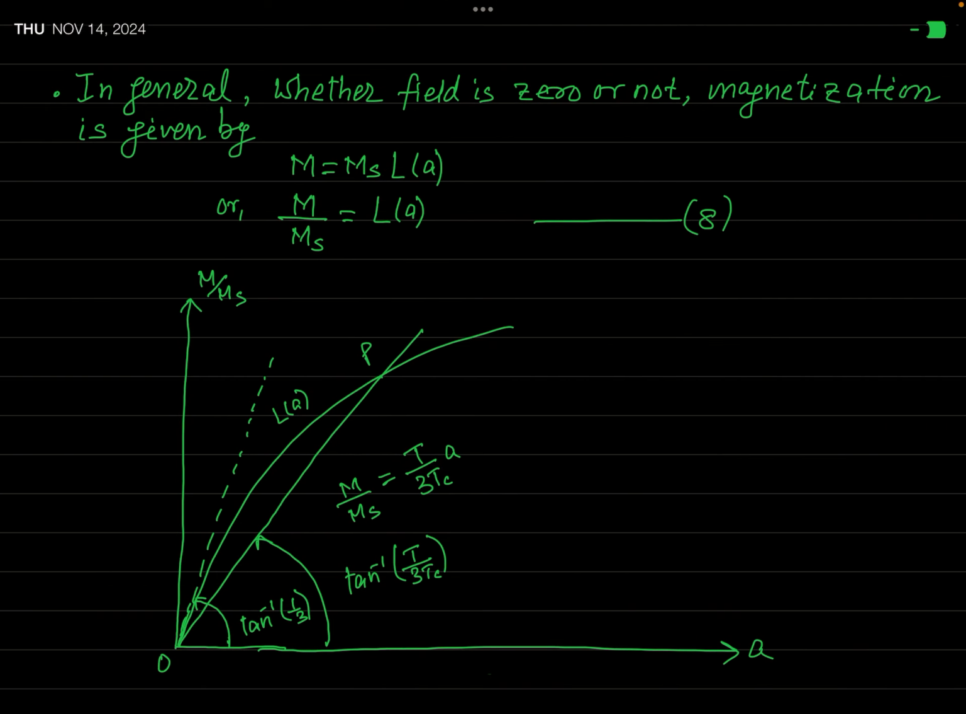Now let us see the general expression for magnetization. Okay, that is, whether the field is 0 or the field is not 0.